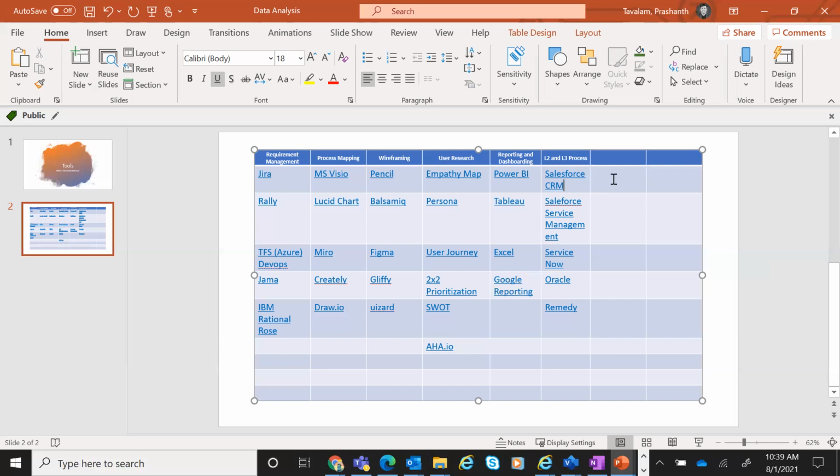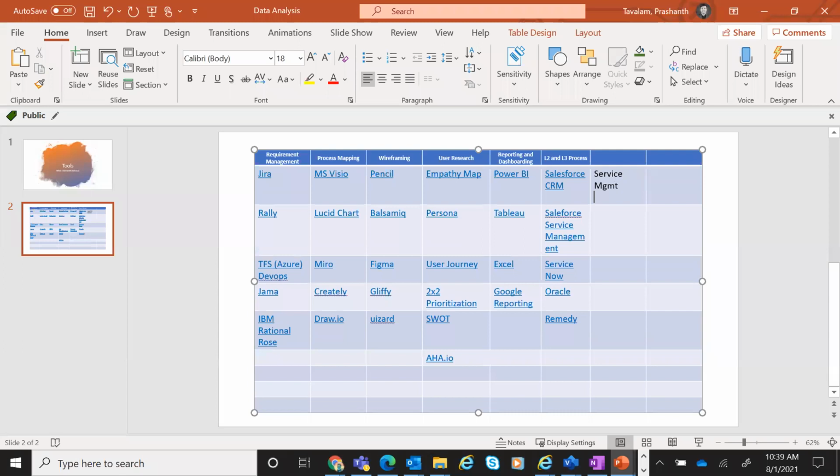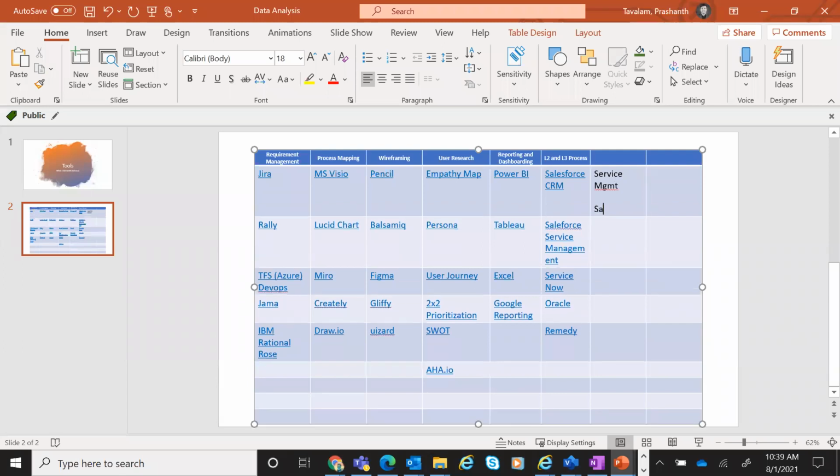Now for Salesforce, there's something called service management, and they have something called sales. So these are two different things.